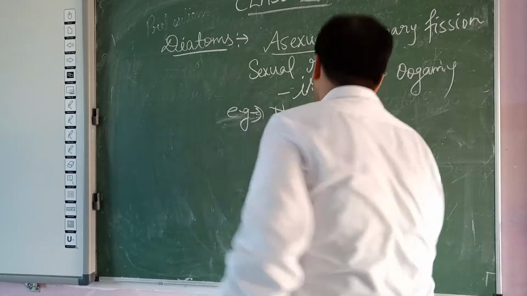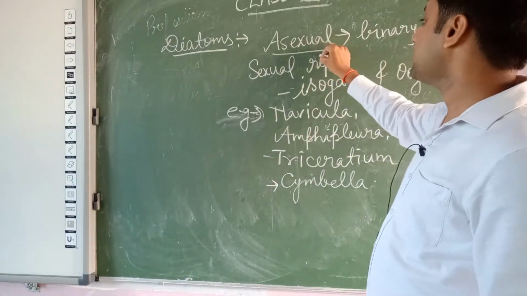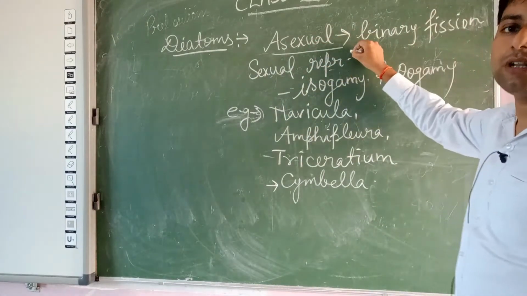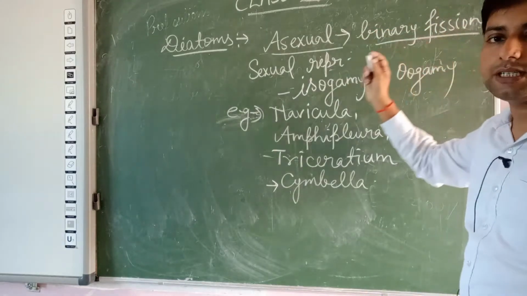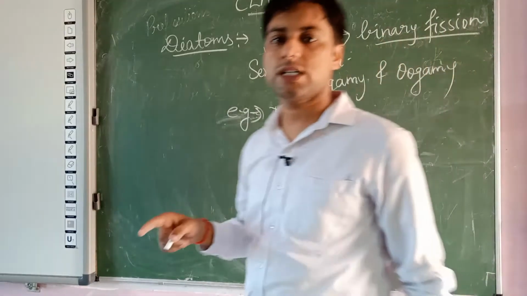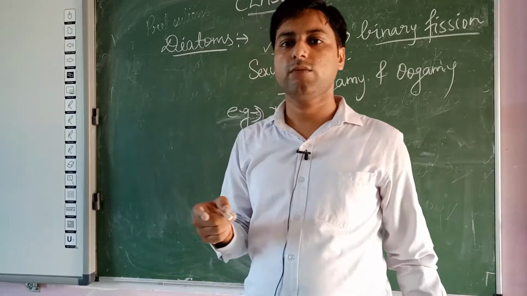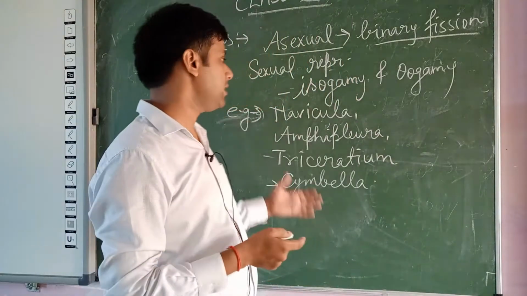In case of diatoms, मैंने बताया कॉमनली ये asexual reproduction होगा बाय बाइनरी फिजन, and binary fission is a type of asexual reproduction by which a parental body divides into two equal daughter cells.